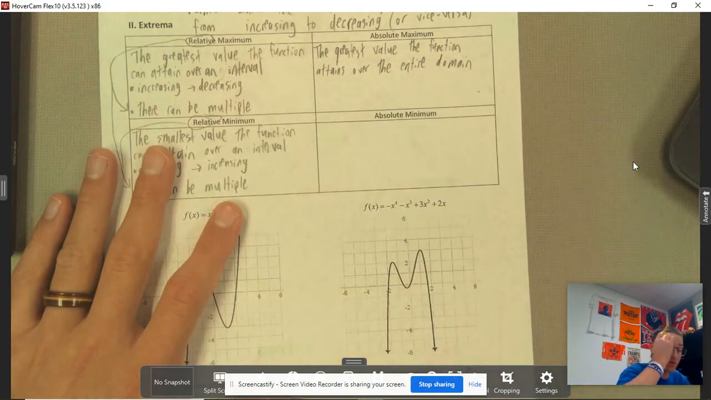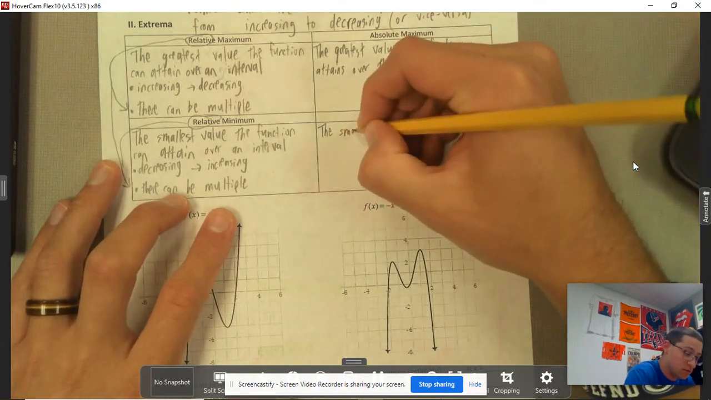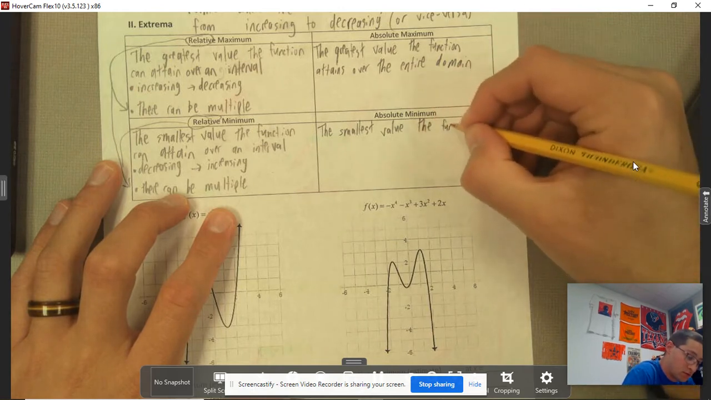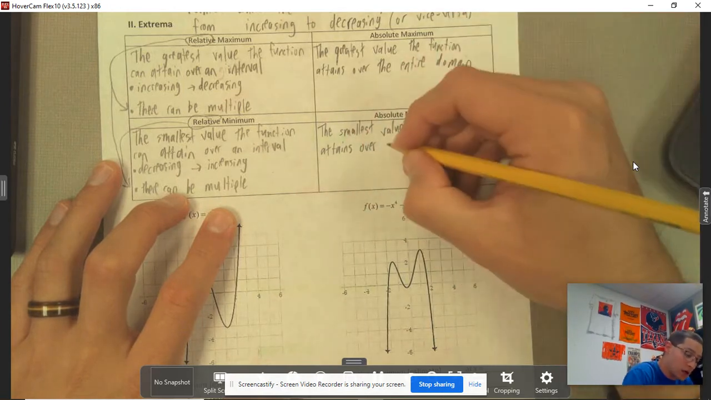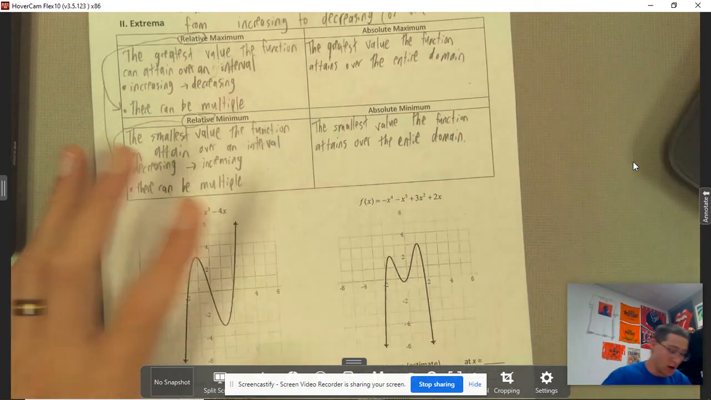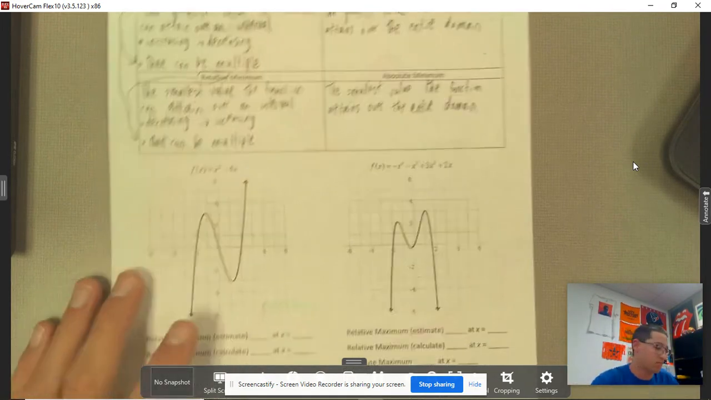So the absolute maximum is the greatest value the function attains over the entire domain. And this is the smallest value the function attains over, again, the entire domain. So those are the definitions. Let's go ahead and take a look at some examples. Again, I'll re-emphasize that infinity cannot be an absolute maximum, and negative infinity is not the absolute minimum. Let's go ahead and look at it.